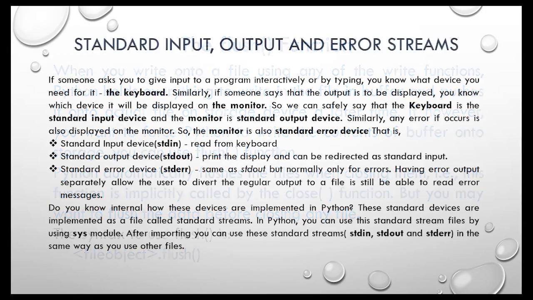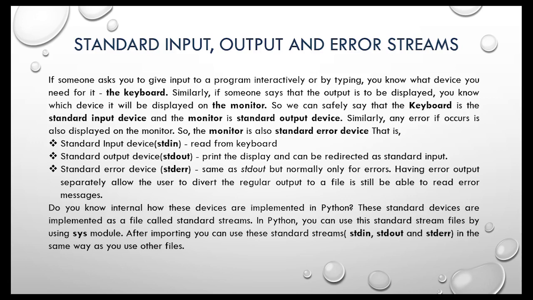Okay. Now let's talk about standard input, output and error streams. If someone asks you to give input to a program interactively or by typing, you know what device you need for it: the keyboard. Similarly, if someone says that the output is to be displayed, you know which device it will be displayed on: the monitor. So we can say that the keyboard is the standard input device and the monitor is the standard output device. Similarly, any error, if it occurs, is also displayed on the monitor, so the monitor is also the standard error device.